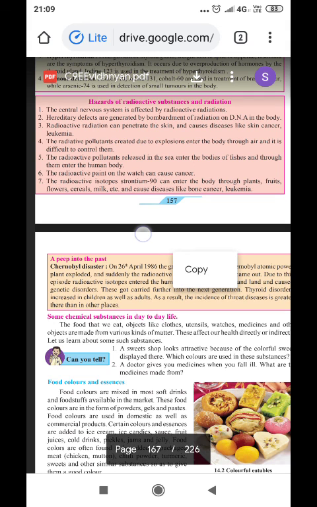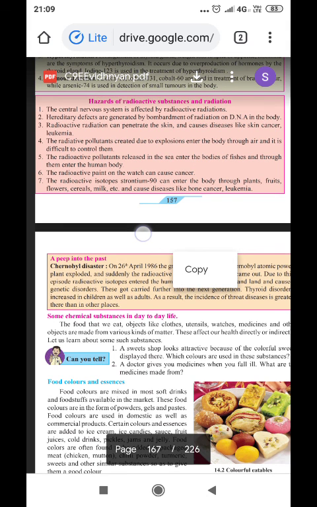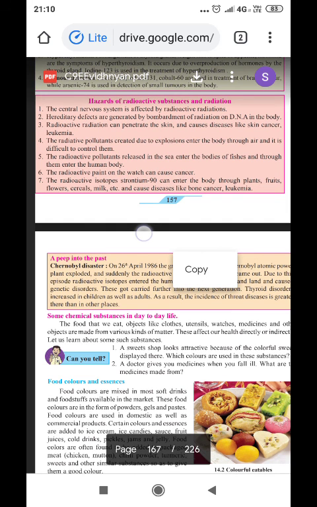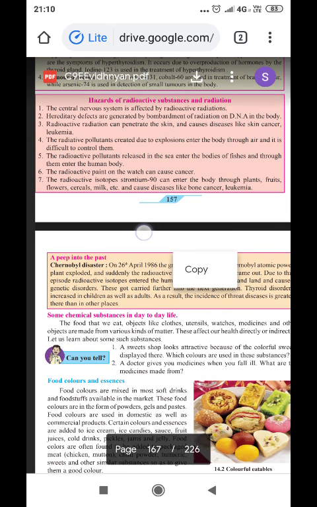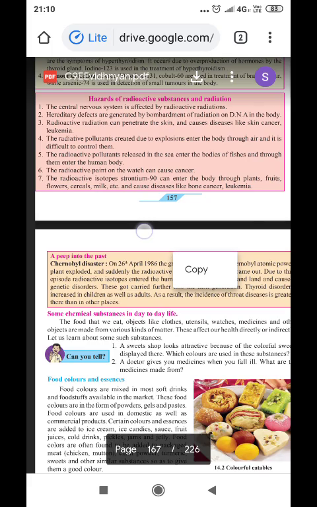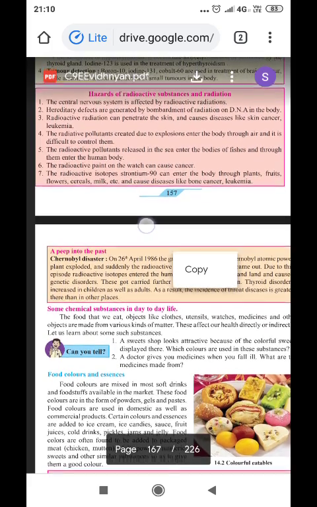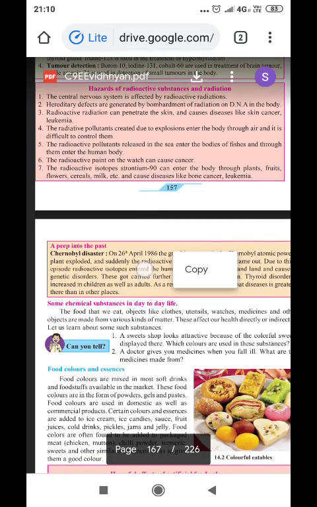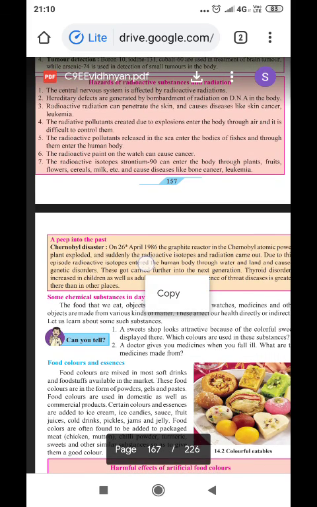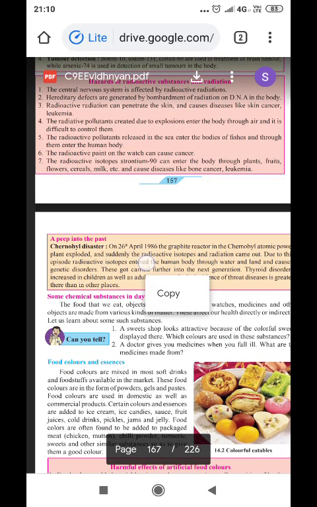The central nervous system is affected by radioactive radiations. Hereditary defects are generated by the bombardment of radiation on DNA in the body. Radioactive radiations can penetrate the skin and cause diseases like skin cancer and leukemia. Leukemia is nothing but blood cancer.